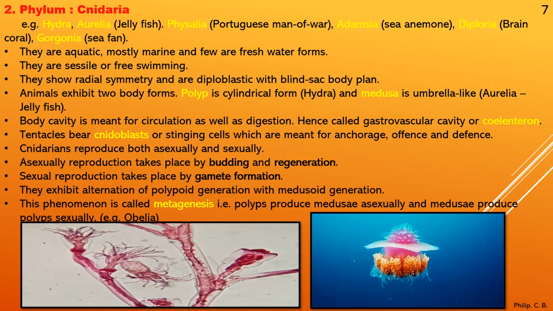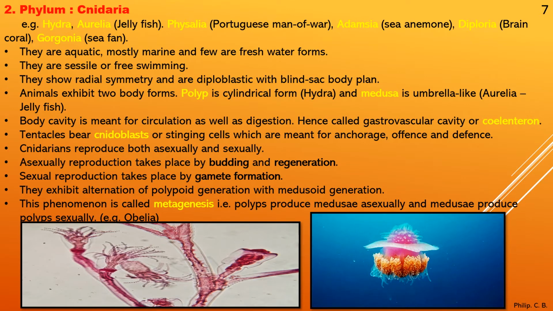Then next, the body cavity is meant for circulation as well as digestion, hence called gastrovascular cavity or coelenteron. So the body cavity present here helps in both circulation and digestion. So the cavity is called coelenteron. That's why the phylum is also called Coelenterata, or here as we learn, Cnidaria.